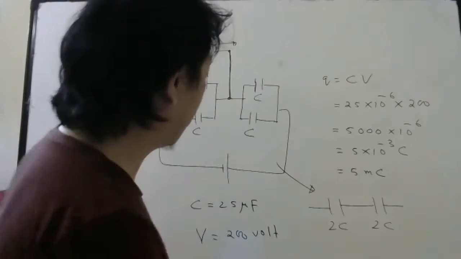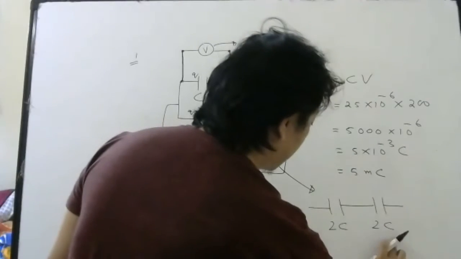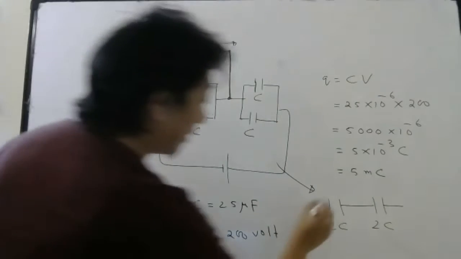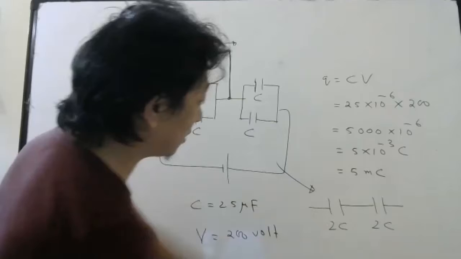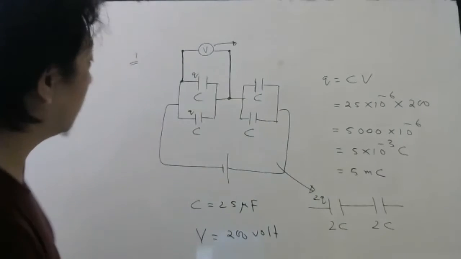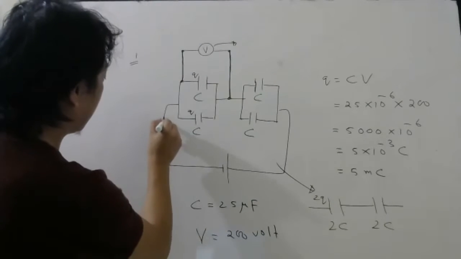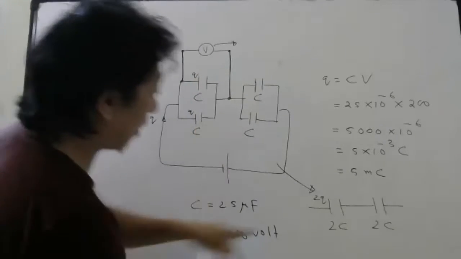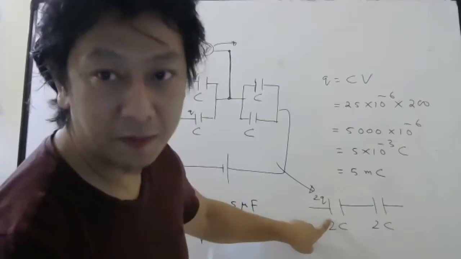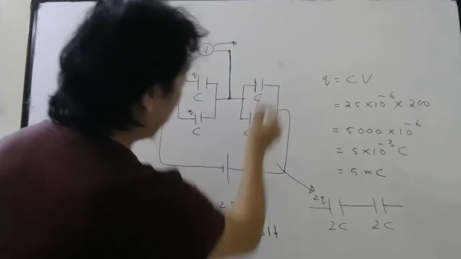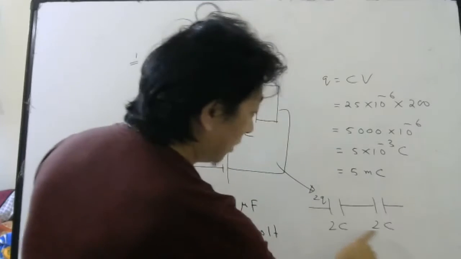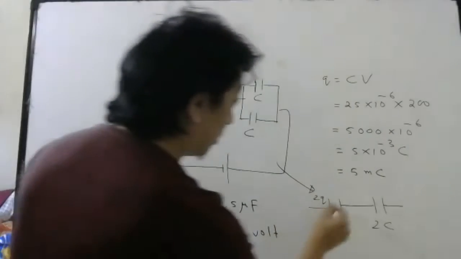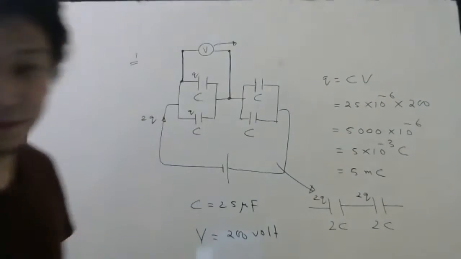Okay, now listen carefully. These two are in series, right? Charge here must be the same as here. What will be the charge on this plate? 2Q. Why 2Q? Because 2Q will come like this, and that 2Q divides here into Q and Q. So if you replace this by one capacitor, the charge on that plate will be 2Q. Now you see these two, the equivalent and this one, are in series. In series, what remains the same? Charge. So if this is 2Q, this also will be 2Q, right?